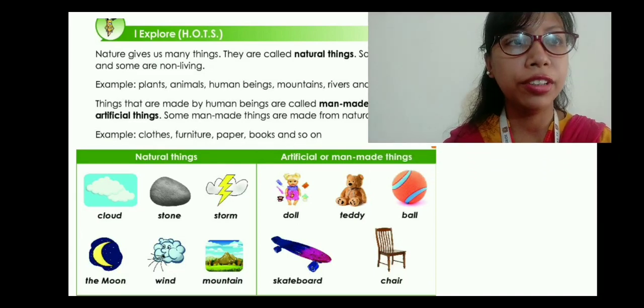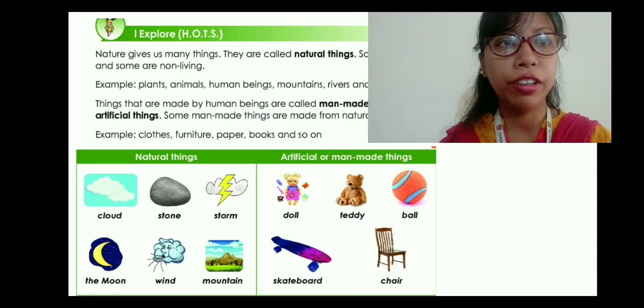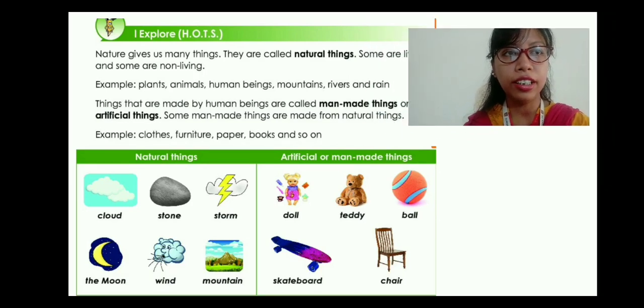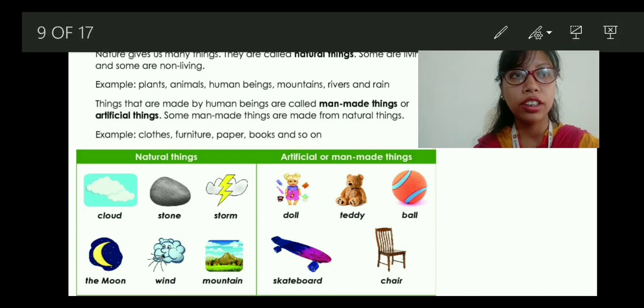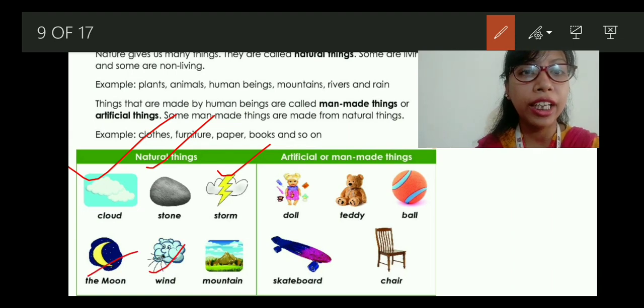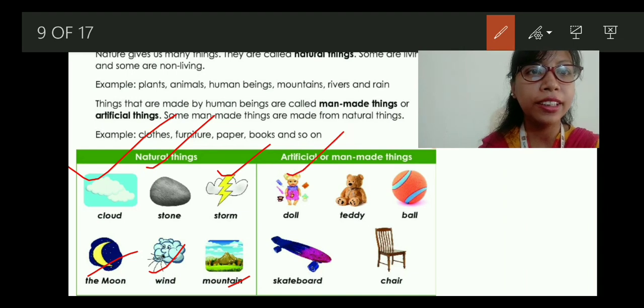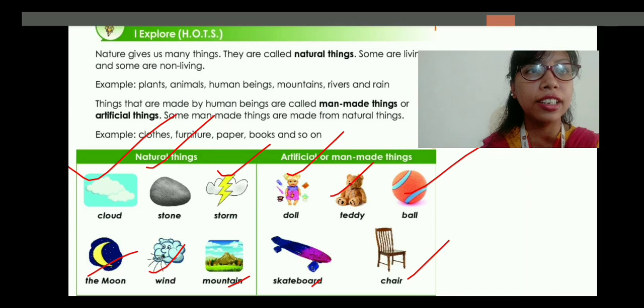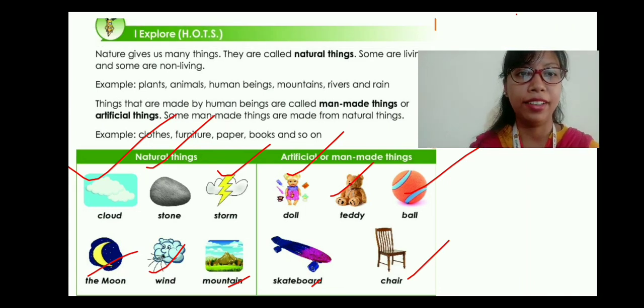Now a few of the natural things are given below here in your book. So what is under the natural things? We have cloud, stone, storm, the moon, wind and mountain. Artificial or man-made things: doll, teddy, ball, skateboard and chair, because these things are made by man, right?